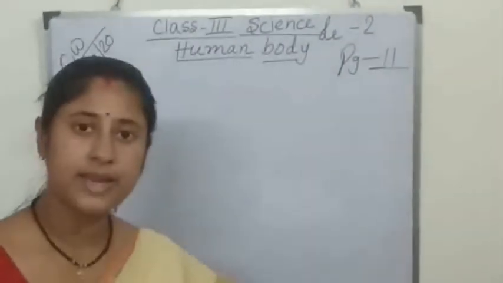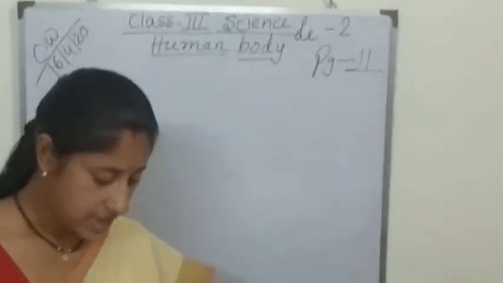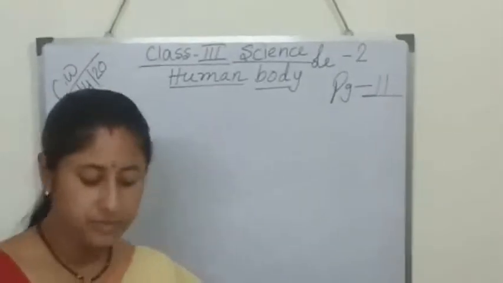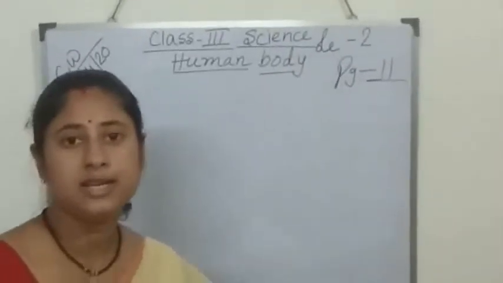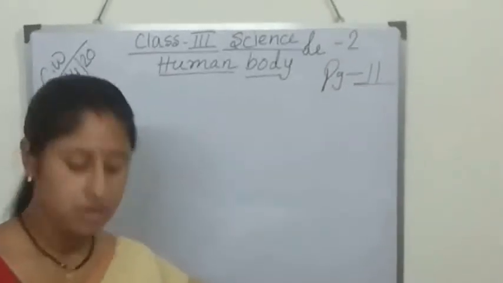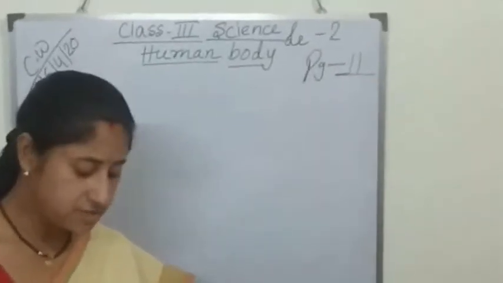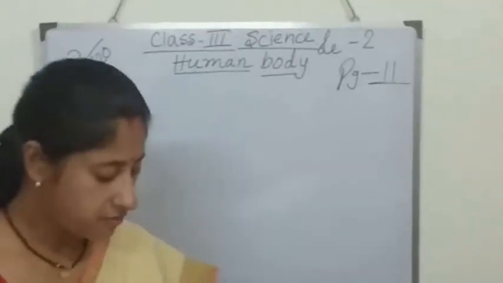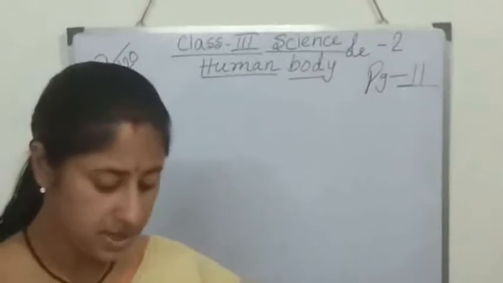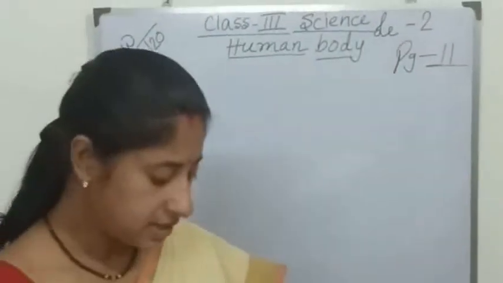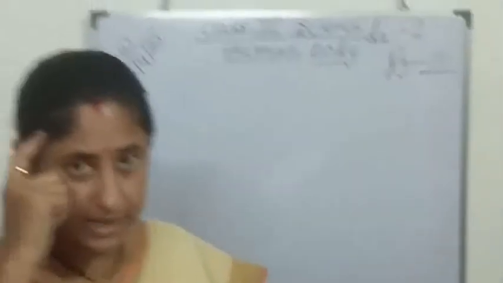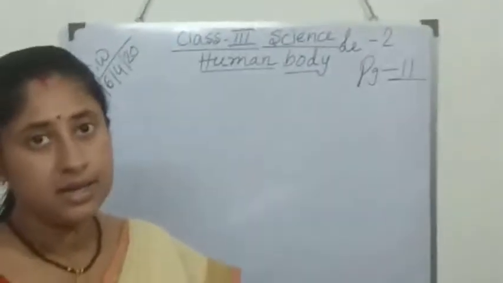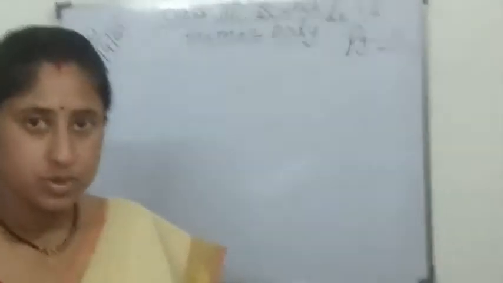What is called an organ? An organ is a part of your body that performs a specific function, like brain, heart, lungs, stomach.